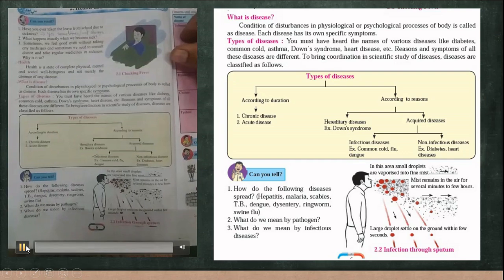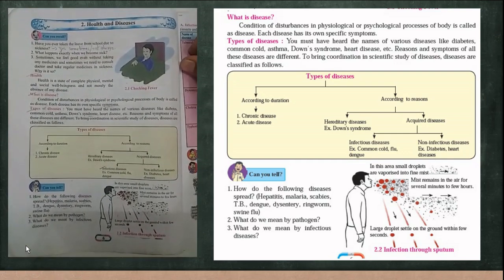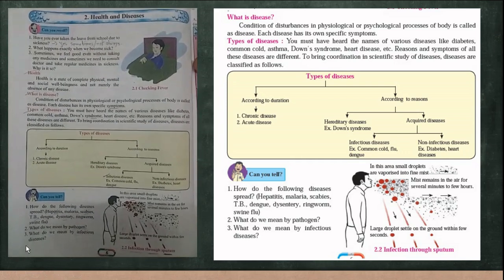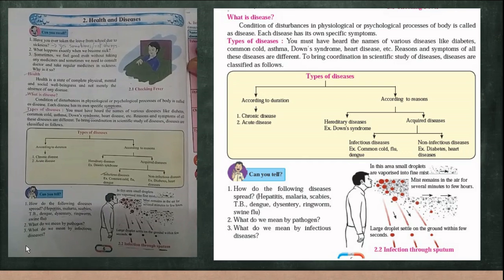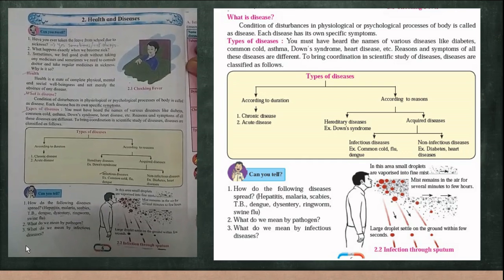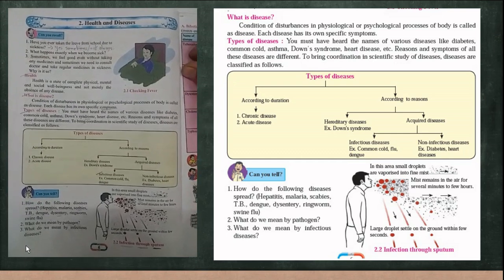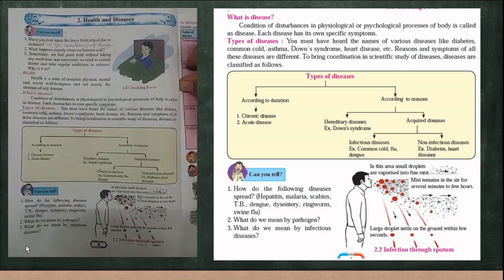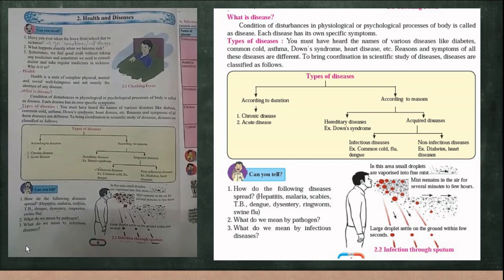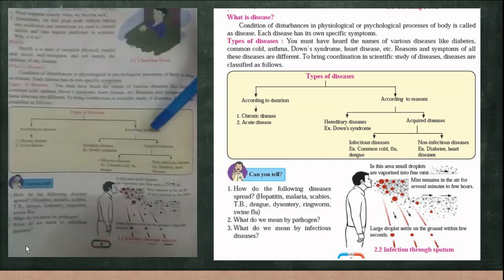Now, what are the types of disease? Diseases like diabetes, common cold, asthma, Down syndrome, heart disease. The reasons and symptoms of all these diseases are different. To bring coordination and scientific study of diseases, the diseases were classified into two types. Basically, first is according to the duration, that means how long the disease exists, and second, according to reasons.